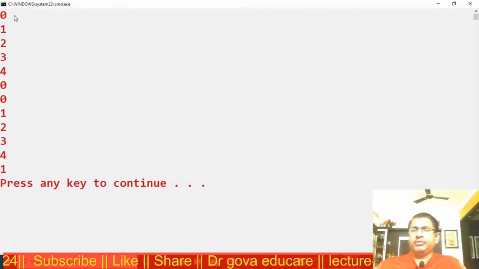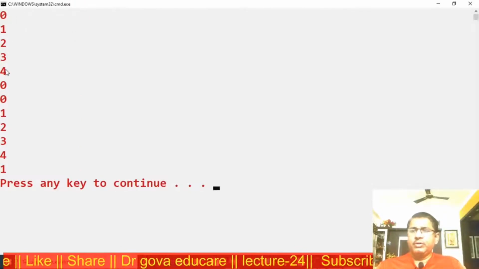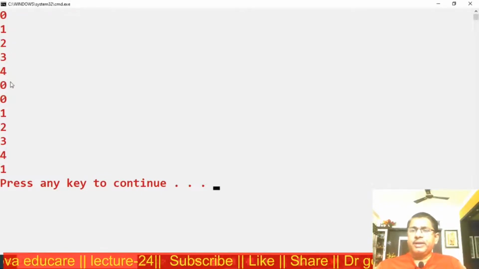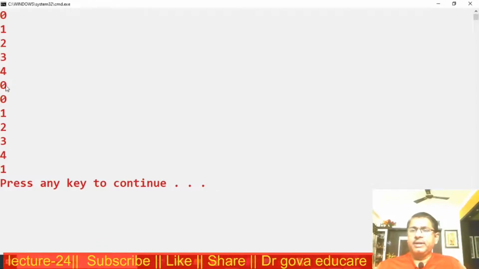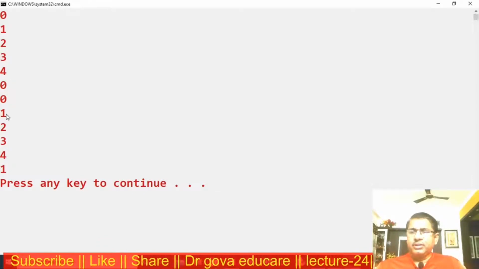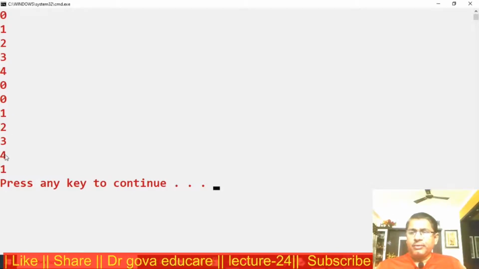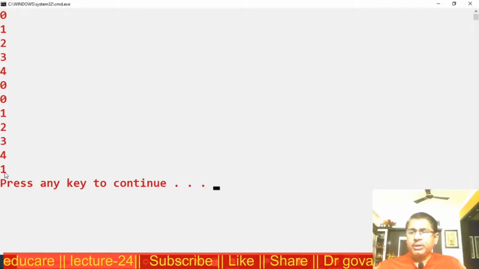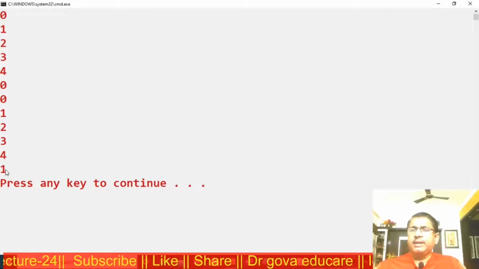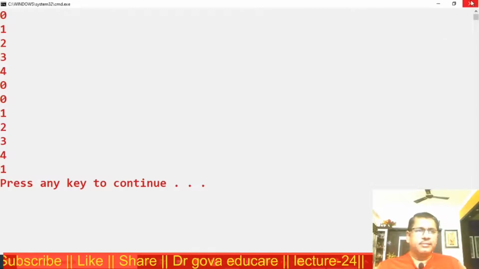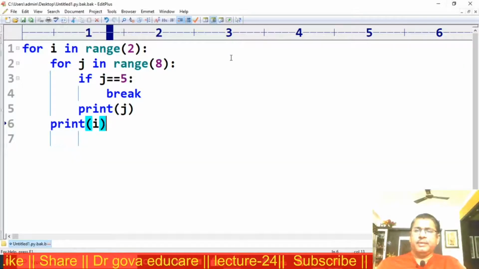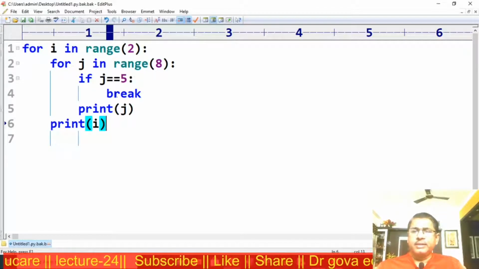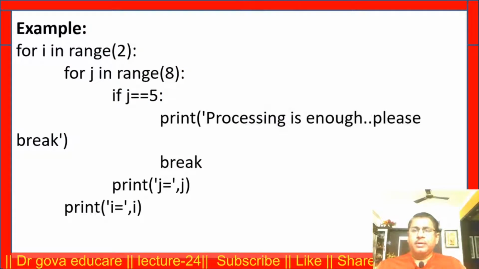Observe here this output. i is equal to 0, j values 0 to 4. When j is equal to 5, it will break. Again 0 will be displayed, the i value will be displayed on the screen. Next 0 to 4, when j is equal to 5, control comes out of the inner loop, and the outer loop value 1 will be displayed on the screen. This is one example for the inner loop. Here I am using the break statement. Now this is the example.